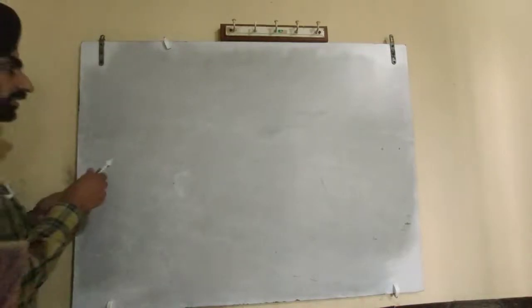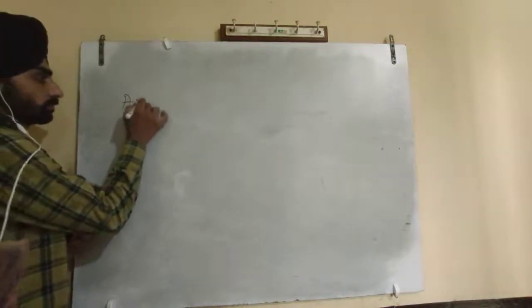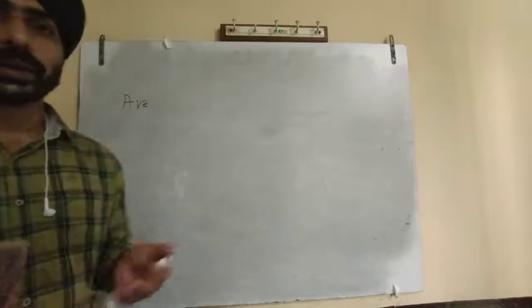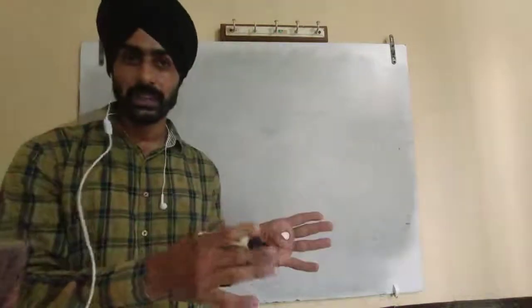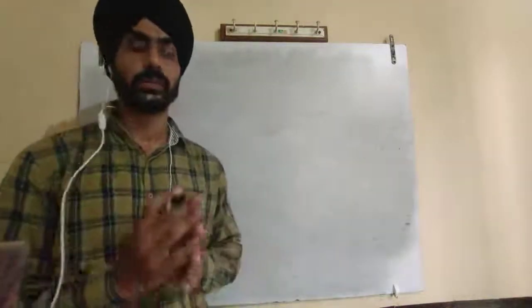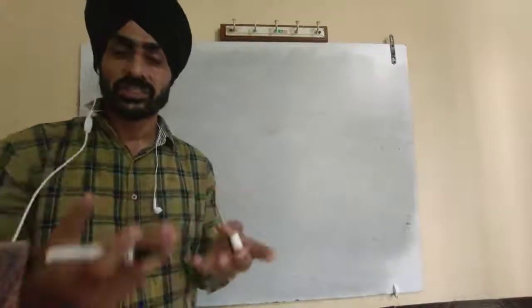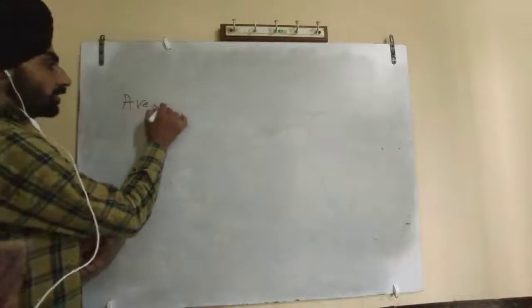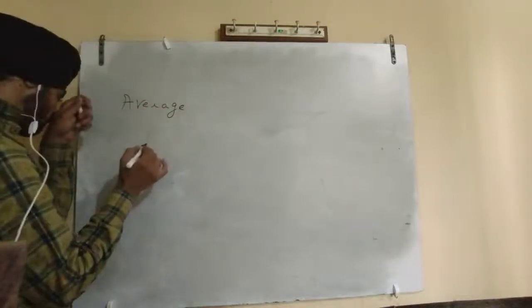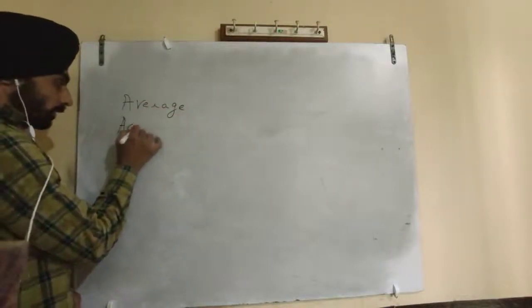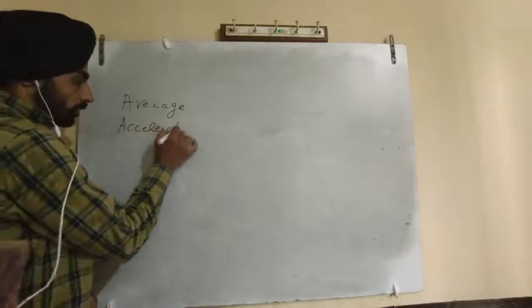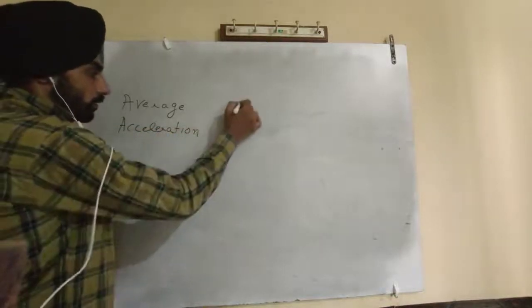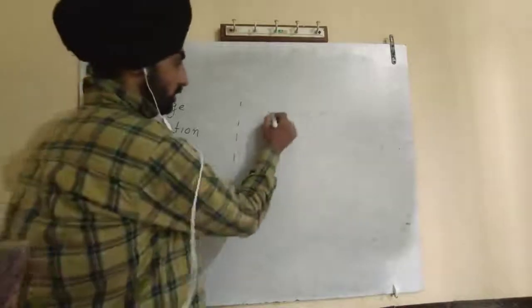One is average acceleration, because velocity is also of two types, like average velocity and average speed, so average acceleration is also there, and just like instantaneous velocity, instantaneous acceleration is there.